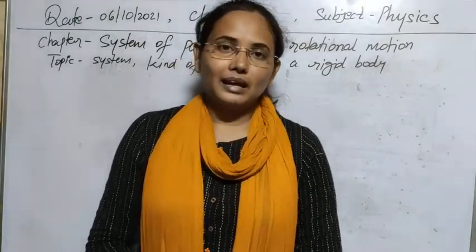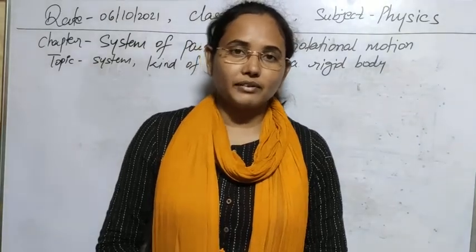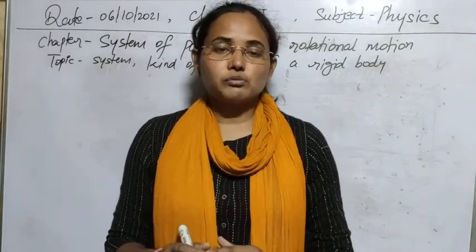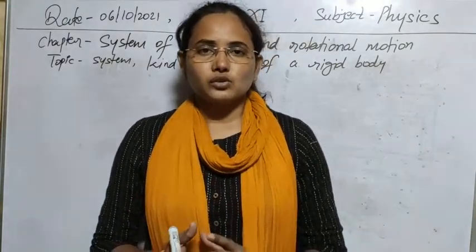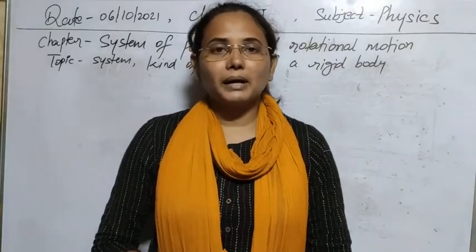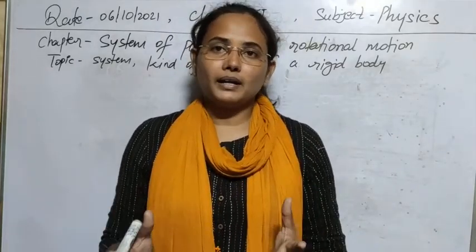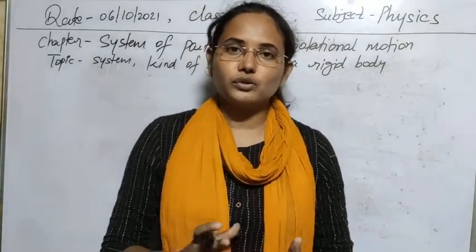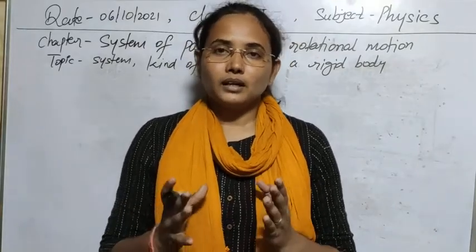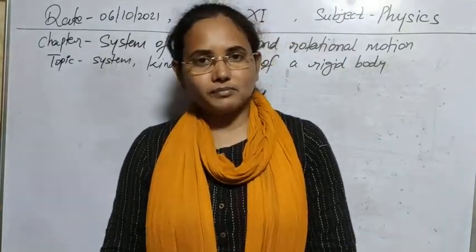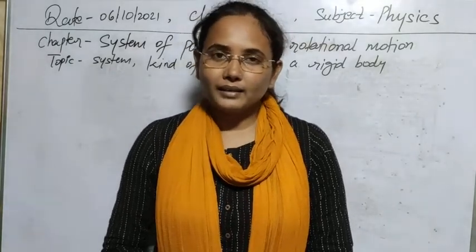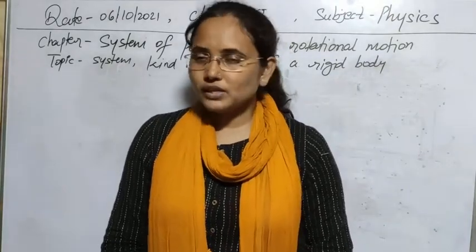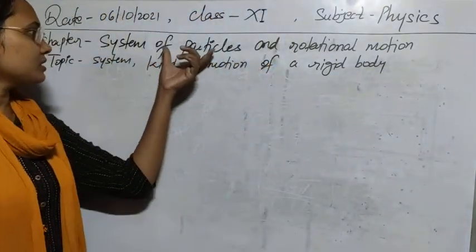But in our real life, bodies are not point masses, they have definite mass and definite size. If we look at a body, it is made up of a large number of particles, that is, point masses, just like particles. Now if we have a number of particles, a number of point masses, this is called a system of particles. So now we are going to study the real object, which has some definite size and some definite mass. We are not going to neglect the size of that object, we are going to take it into consideration. So the first topic that we will discuss here is the system of particles.